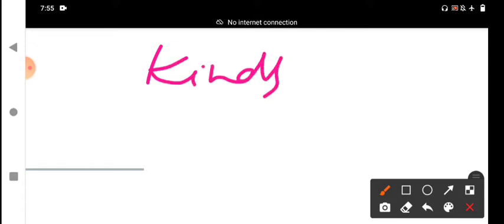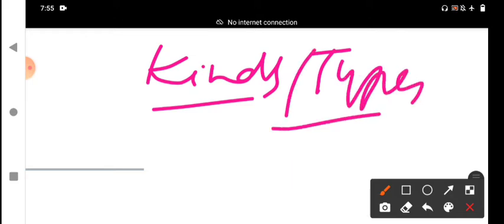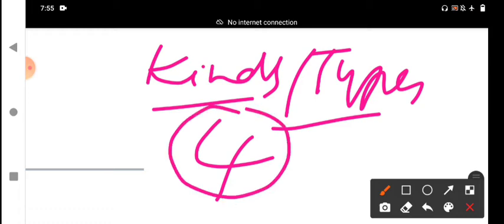Kinds of determiners. How many types of determiners are there in the English language? Mainly there are 4 types. Only 4 types of determiners are there in the English language. You should understand this thing. There are 4 different types of determiners in English grammar. But what are they? What are the 4 kinds?